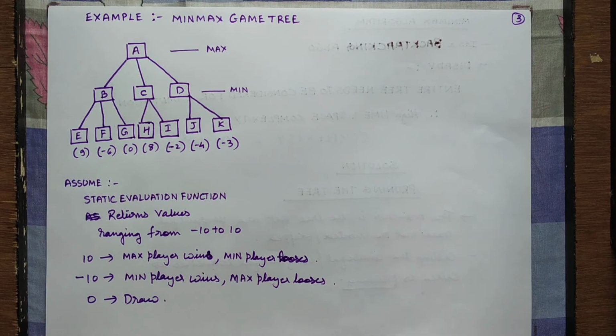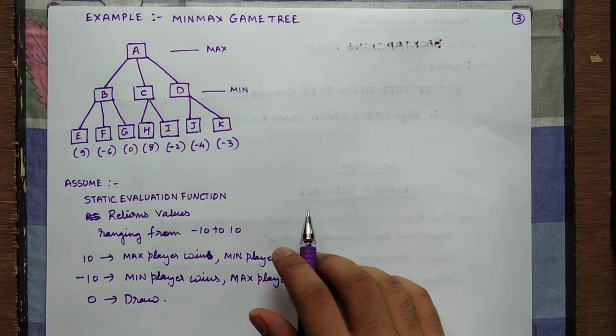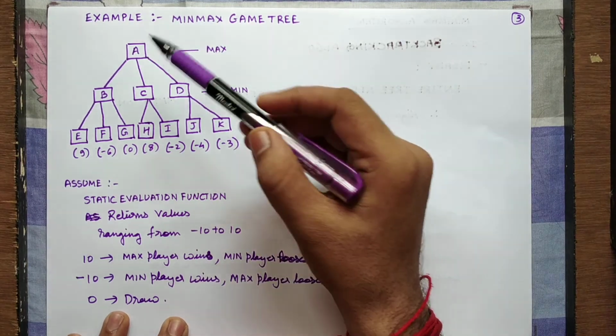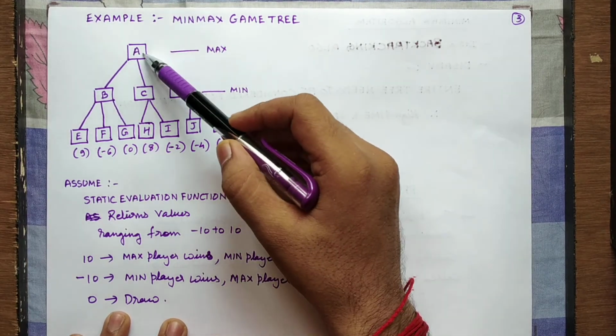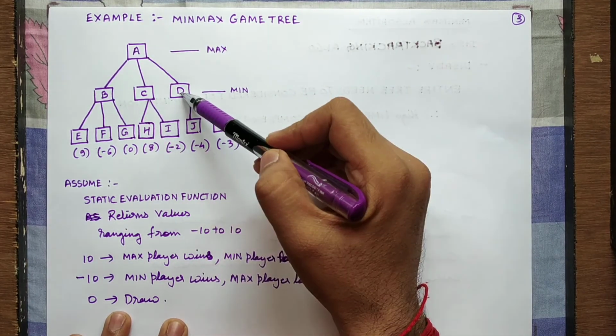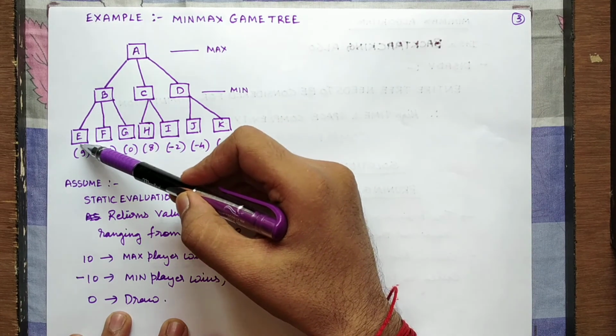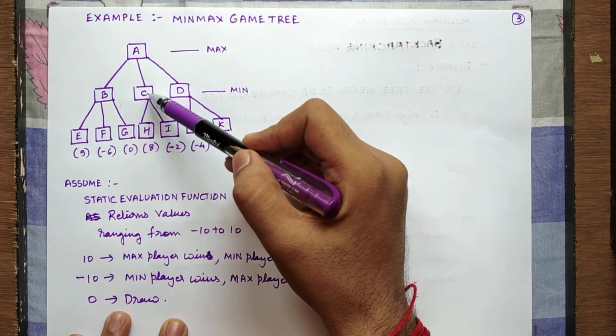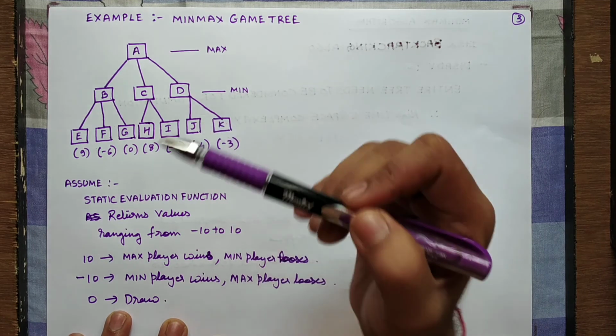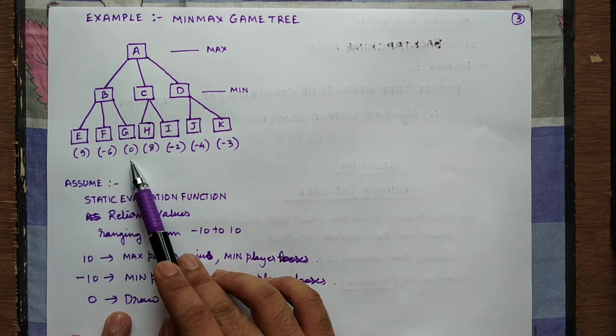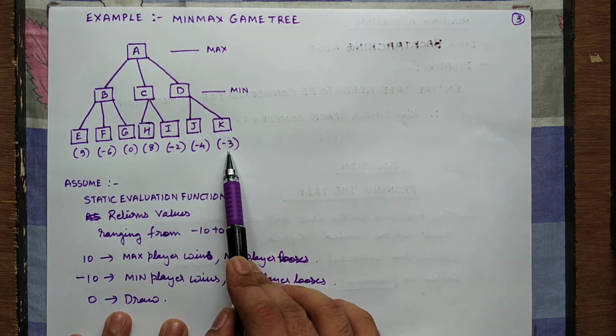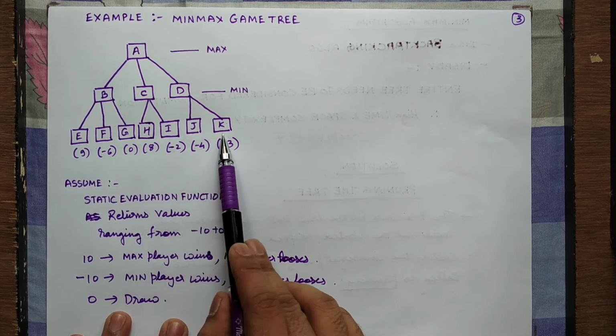Okay, so here in the example of min-max game tree, as you can see, A has child nodes B, C, D. B further is expanded to E, F, G, H, I, J and K. And these are the static evaluation function values that are given to the leaf nodes.